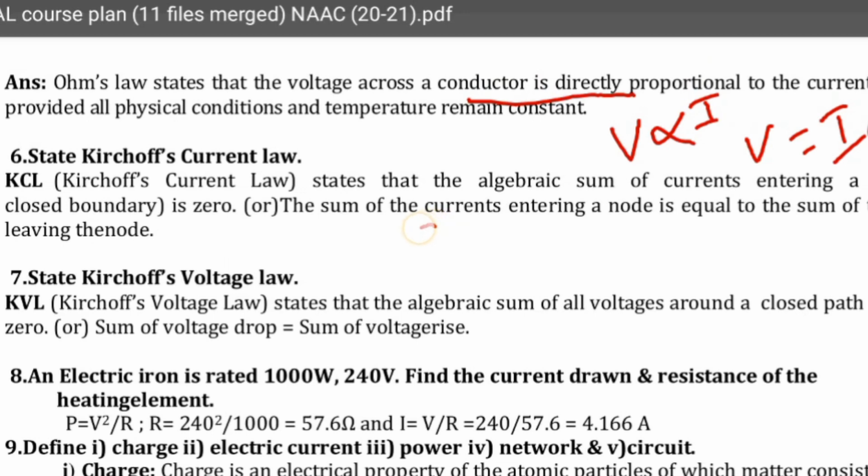Temperature remaining constant. What is KCL and KVL? State Kirchhoff's current law. Kirchhoff's current law simply states that the summation of I equals 0.